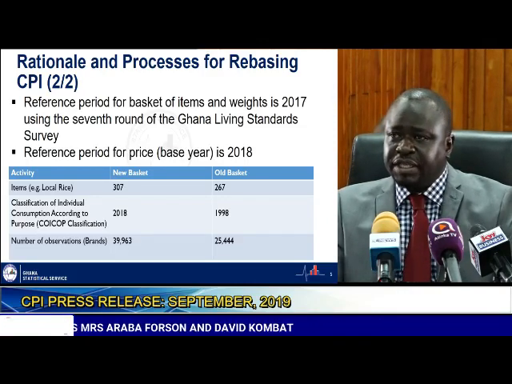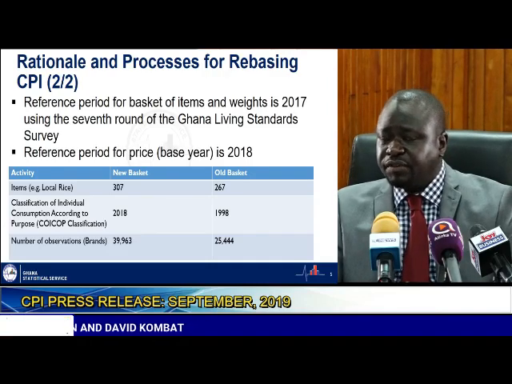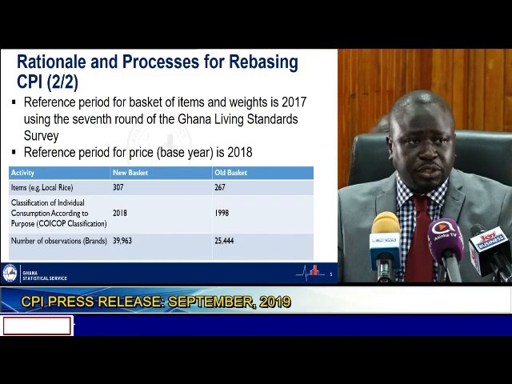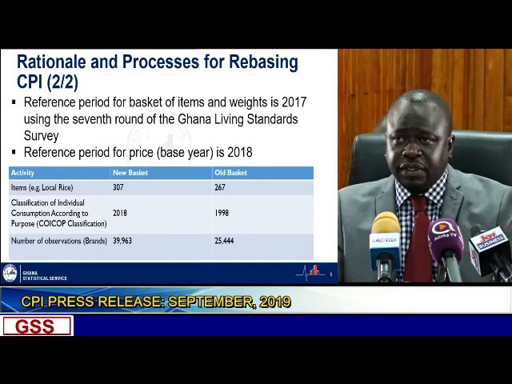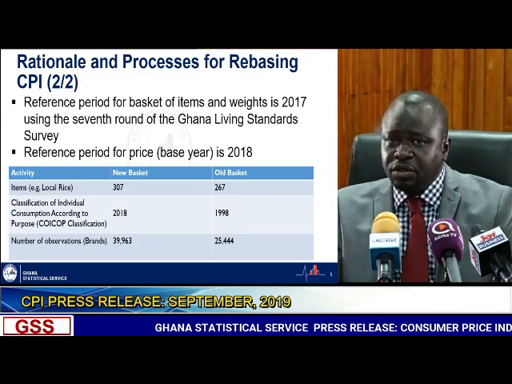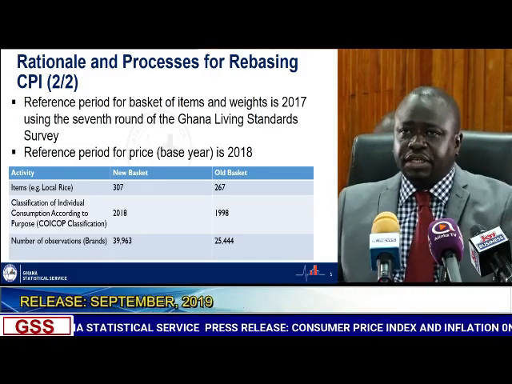Prominent of it is the fact that previously we've been relying on the COICOP classification, and COICOP is the classification of individual consumption according to purpose. We were relying on the 1998 COICOP classification, but moving into the rebasing exercise, we're relying on the most recent, which is the 2018 COICOP classification.